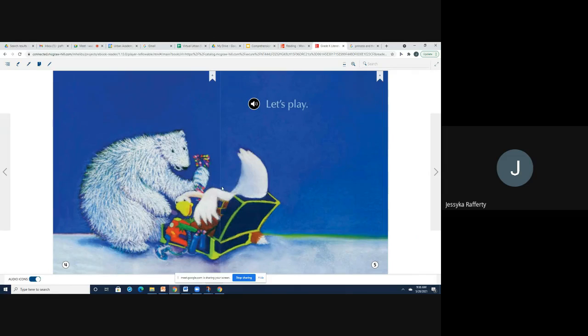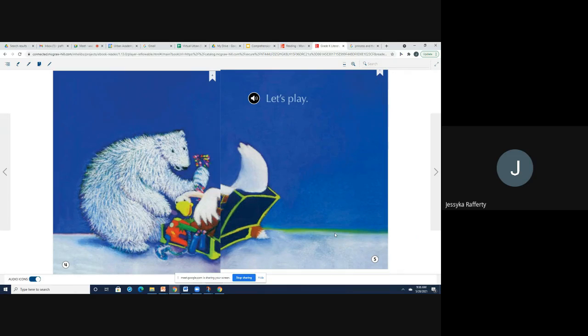So we have a bear and we have a goose, and it looks like they're playing in a toy chest. What could they be playing with? What kind of toys are they going to grab? Are they going to play a game? And there's that little puff again. What is that thing?